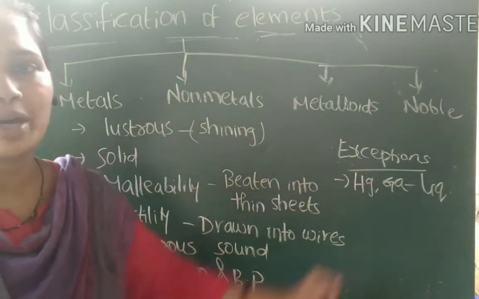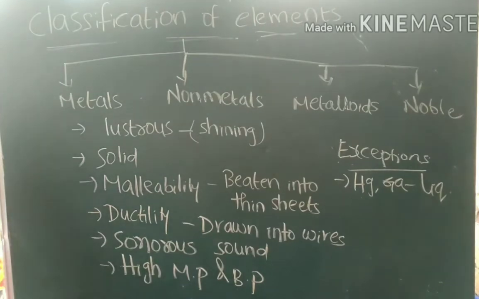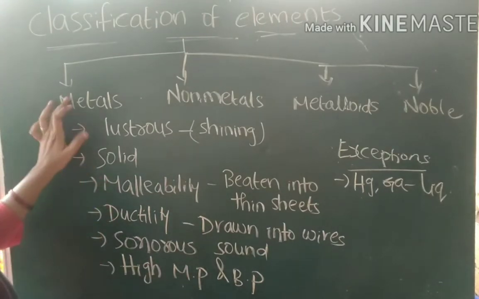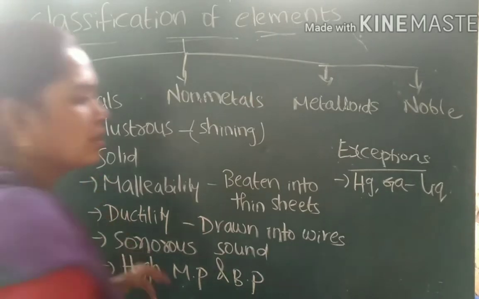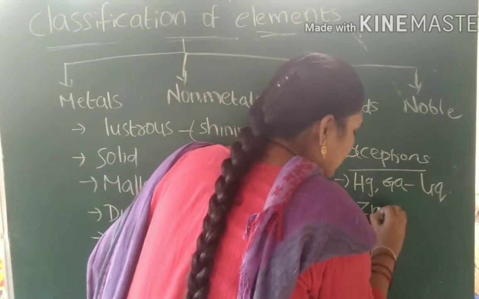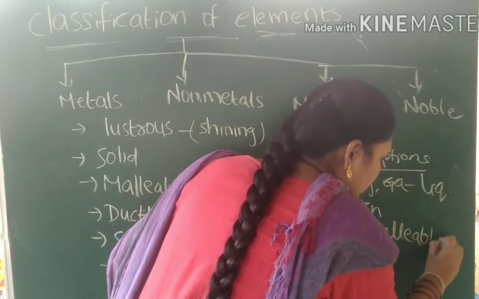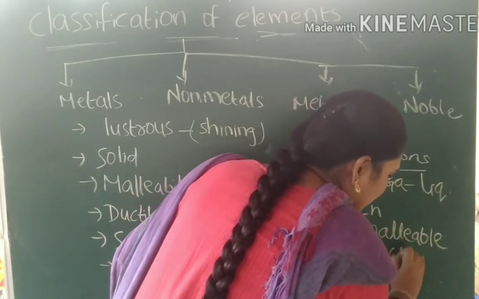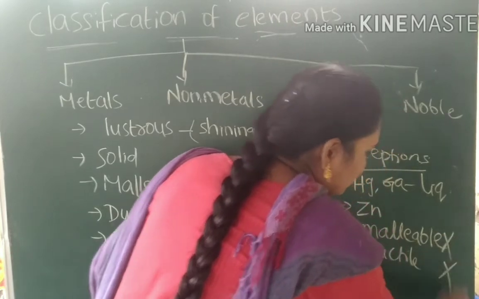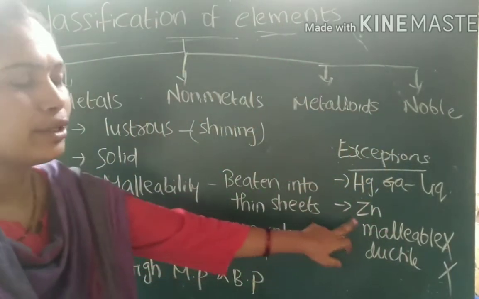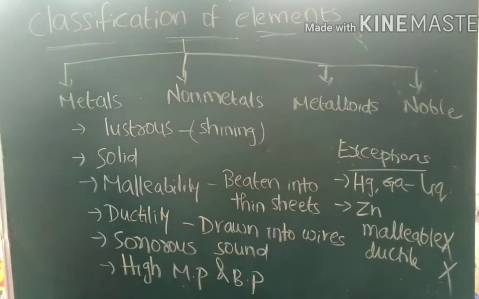Metals have malleability and ductility, but if you take zinc, it is not malleable as well as it is not ductile.